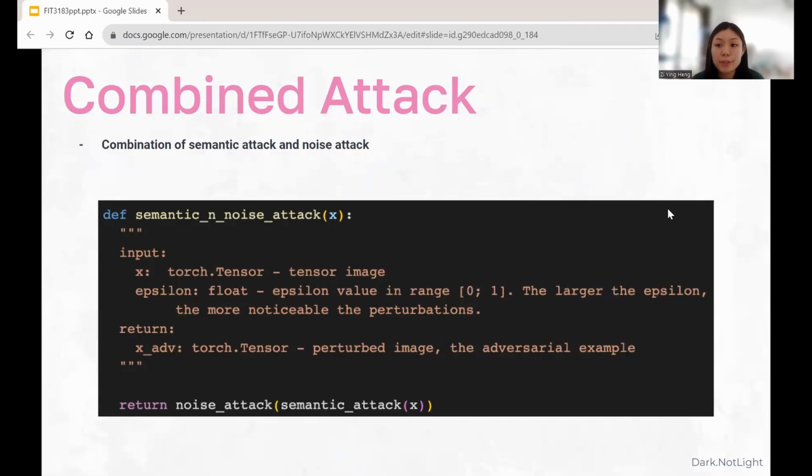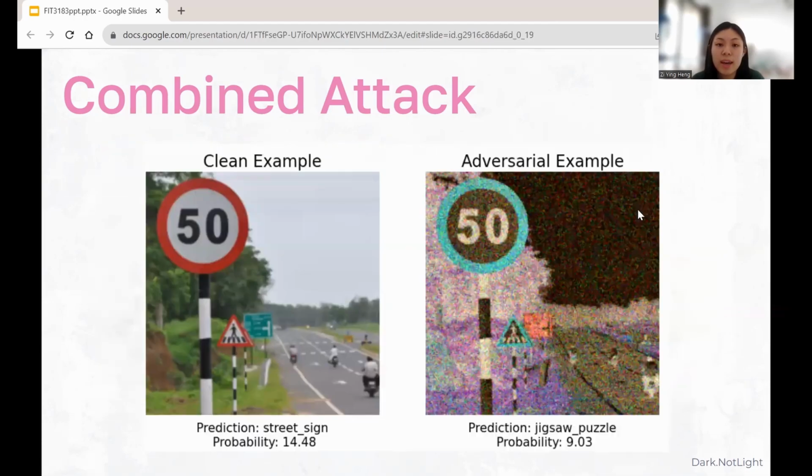Hi, I'm Zing. I'll be continuing to explain our attacks. The combined attack is a combination of semantic attack and noise attack, which is a more complex attack compared to the previous attack. The semantic component alters the traffic sign's visual appearance, such as its color or shape, to confuse the recognition system's semantic understanding of the sign's intended meaning. Simultaneously, the noise component introduces random variation in the image data, mimicking real-world environmental noise or sensor imperfections. And here's the result of the attacks.